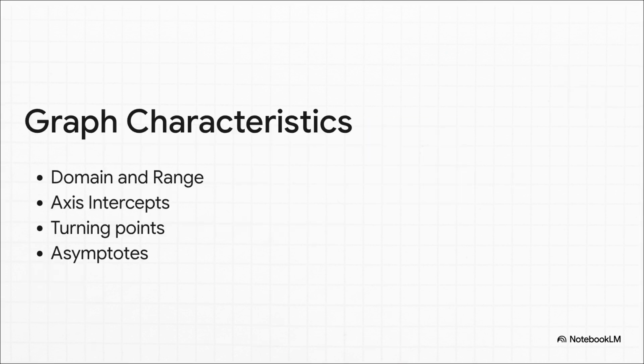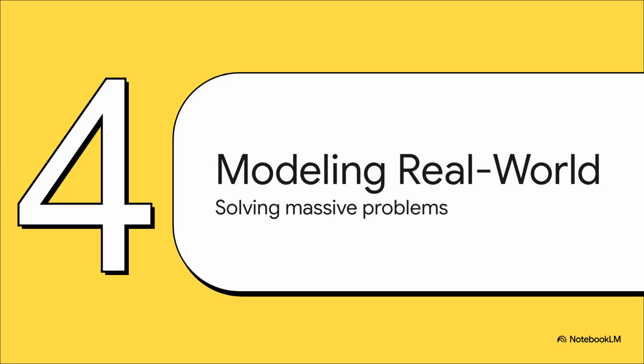So the crucial point is that by understanding these 5 unique graph characteristics, the domain, the range, where the intercepts cross the axes, where the turning points peak and dip, and those boundary-defining asymptotes, we unlock a completely new language. We gain the ability to describe highly complex behavior using words, equations, and visual representations all at the exact same time. Section 4. Modeling real-world phenomena, solving massive problems.